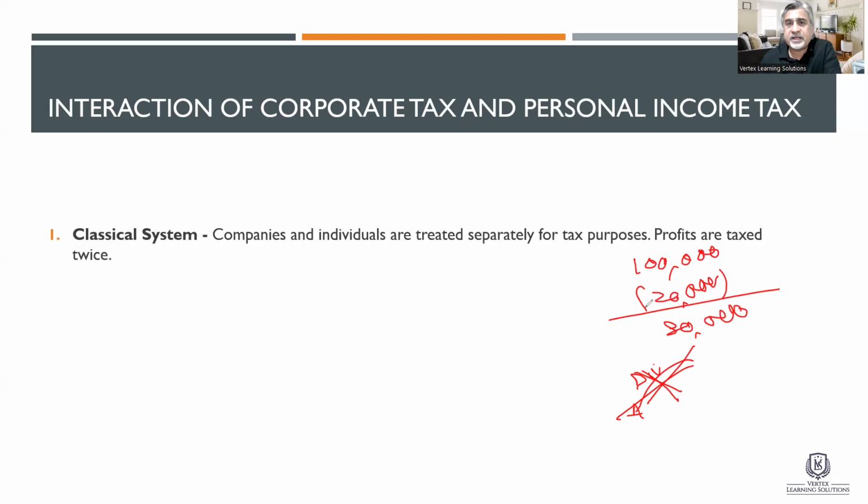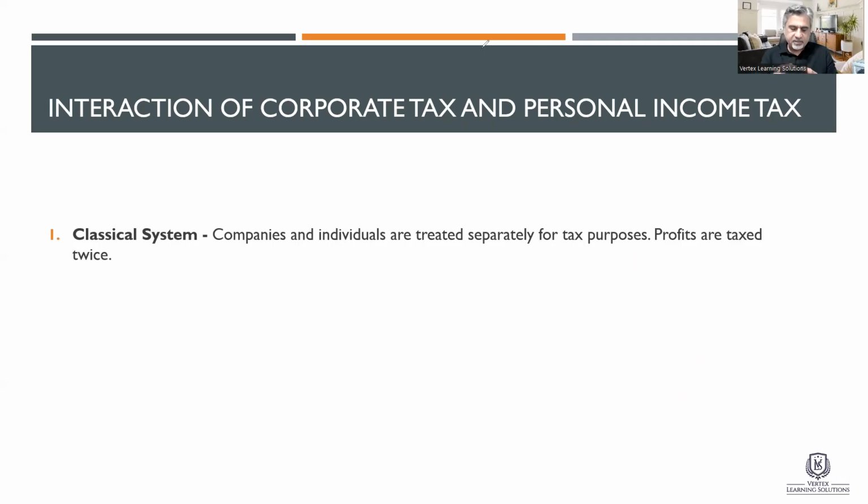Many times, as part of tax planning, the shareholders prefer not to take out dividends, because if we take out dividends, we have to pay the tax as well. Let's keep the money in the business and reinvest it and make more wealth, rather than money going out of the system. This is called the classical system. It's very common, and you can find it in many different countries.